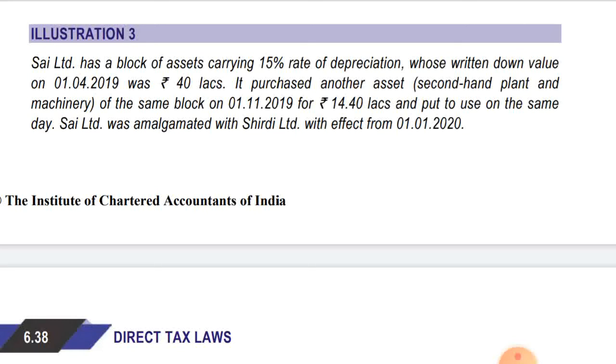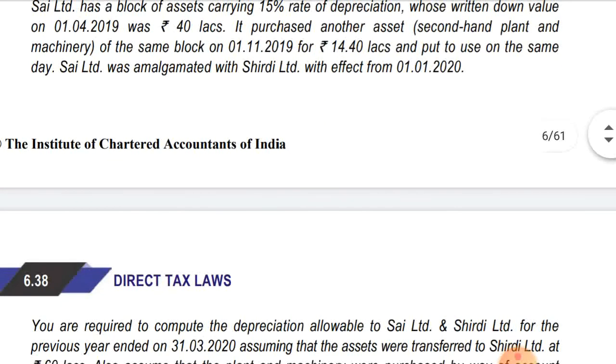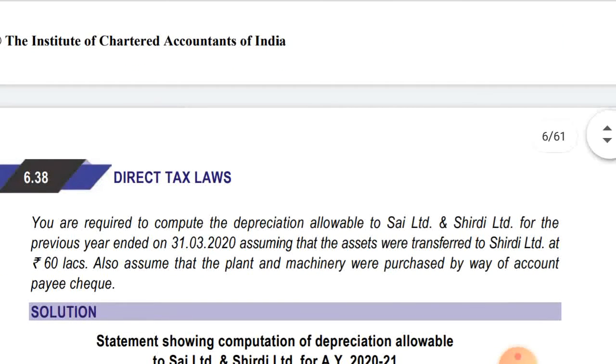Sai Limited was amalgamated with 3D Limited with effect from 1st January 2020. Okay, so amalgamated, no problem. You are required to compute the depreciation allowable to Sai Limited and 3D Limited for the previous year ended 31st March 2020, assuming that assets were transferred to 3D Limited at 60 lakhs. Also assume that the plant and machinery were purchased by way of account payee cheque.